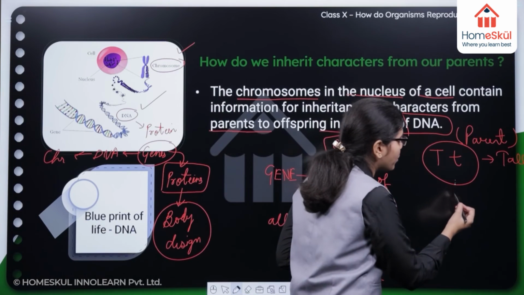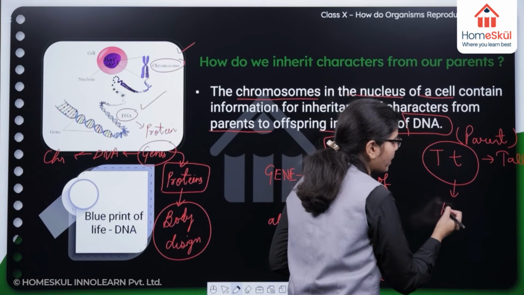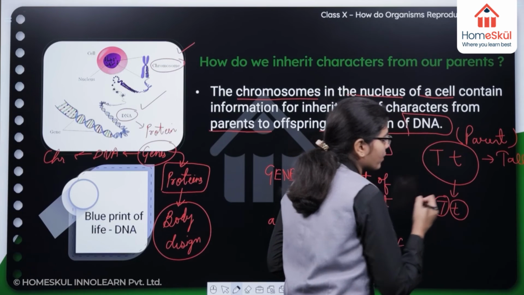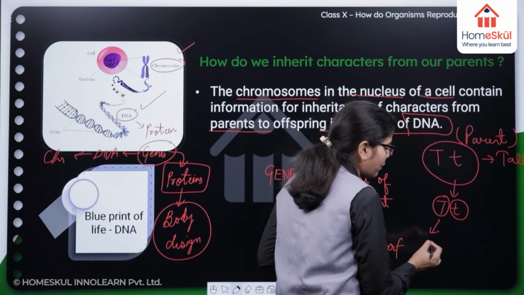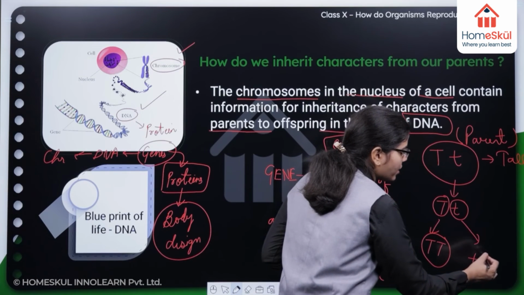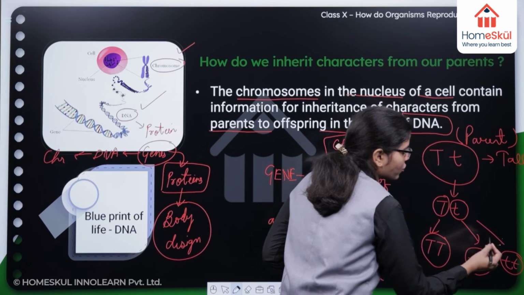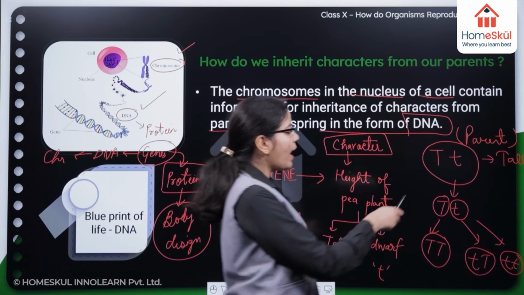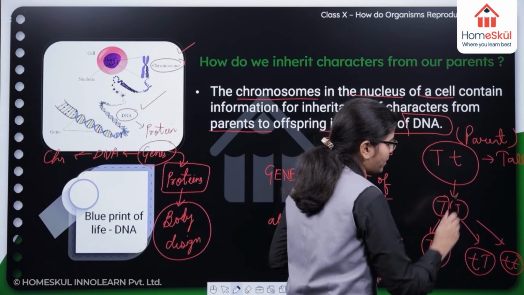So first it will produce the gamete, right? Let's suppose the DNA was copied and it produced 2 gametes. So these are the normal gametes. This gamete, if fused with this gamete, it will be tall, or if it fuses with another gamete, it will be short. But let's suppose something happened and this small t is changed to capital T.